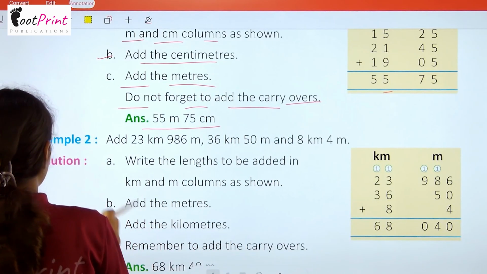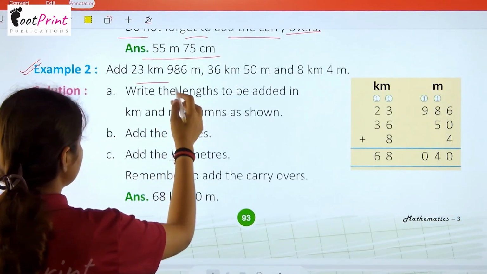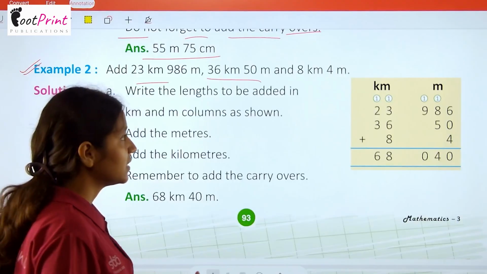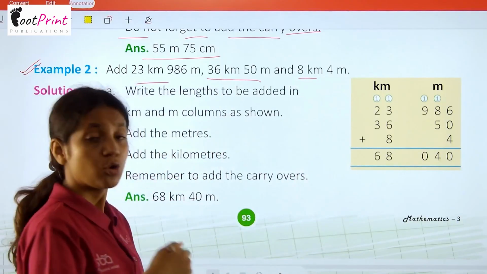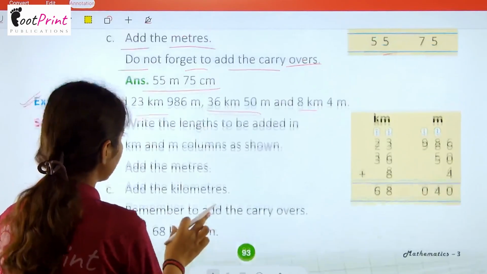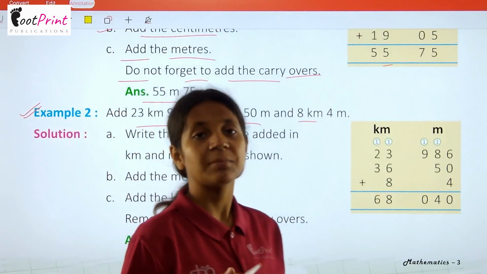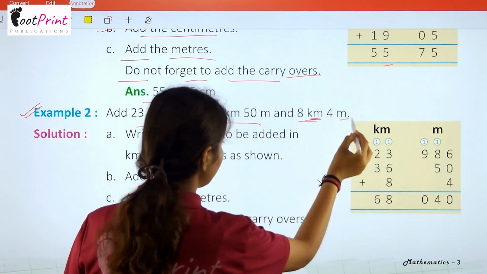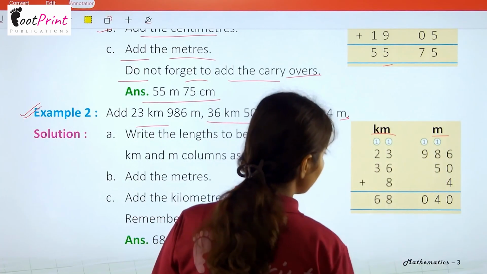Now we have example number 2. Add 23 kilometer 986 meter, 36 kilometer 50 meter and 8 kilometer 4 meter. So यहाँ पे हमें again 3 measurement दिए हैं जिन्हें हमें add करना है. Simply now we will make the column of kilometer and the meter. So here kilometer, it's meter.